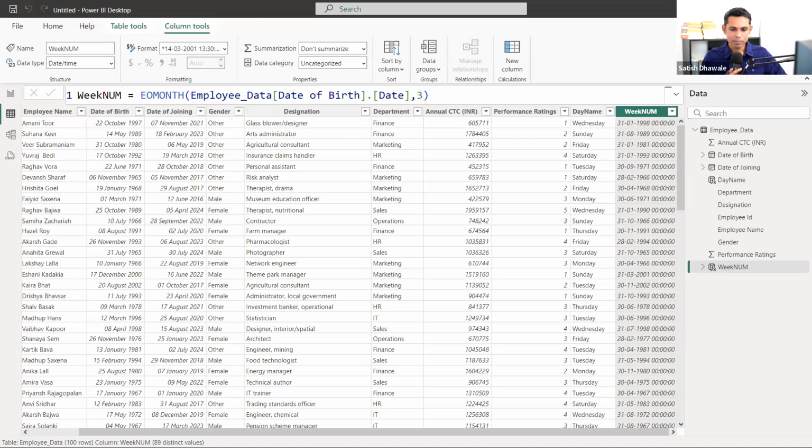So these are some basic formulas. Let's go and learn the next advanced one.